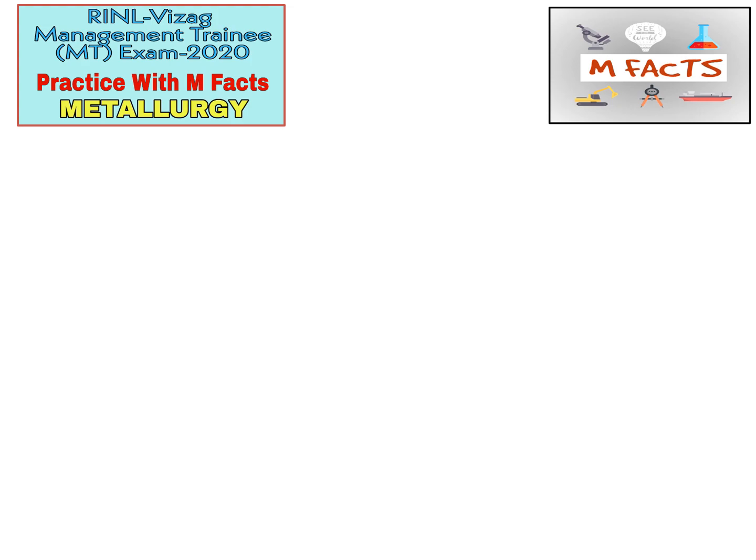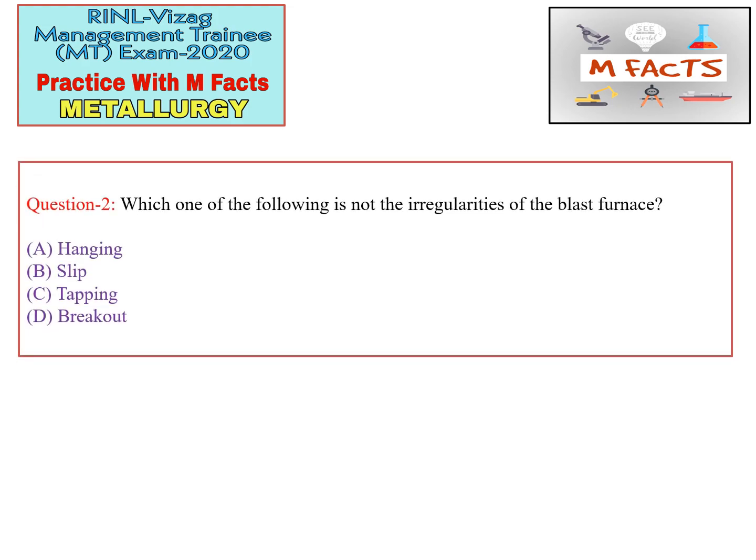The next question is, which one of the following is not an irregularity of the blast furnace? So they are asking about irregularities. These irregularities mean the problems created during, before or after the process of the blast furnace. Okay, so these are the four options: hanging, slip, tapping, and the last one is breakout. Okay, so we will try to understand what these four are.